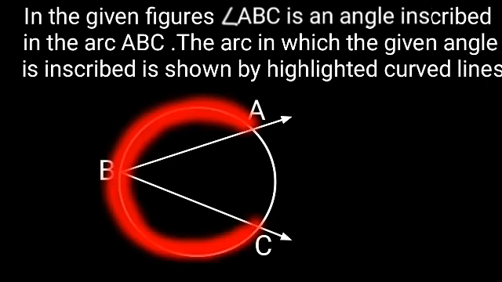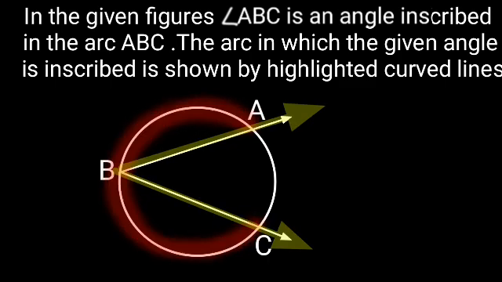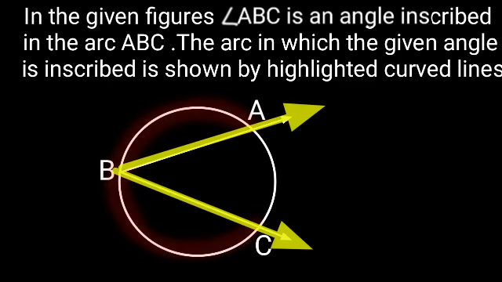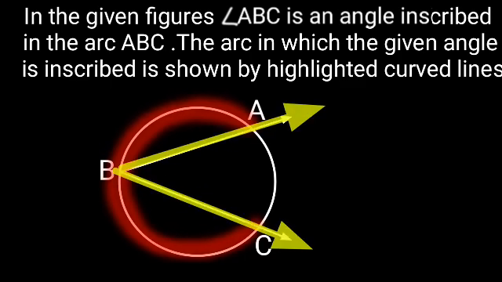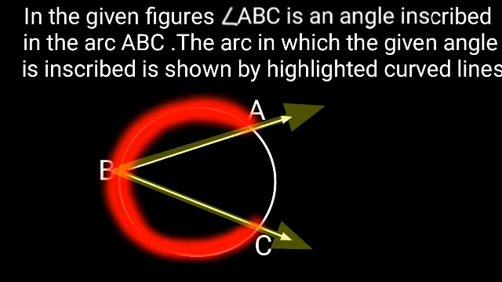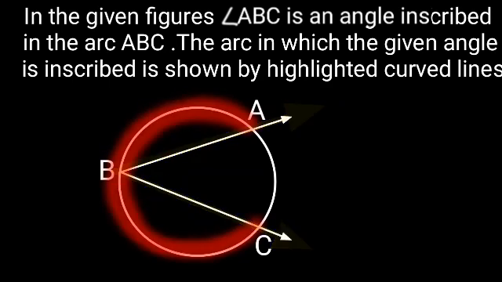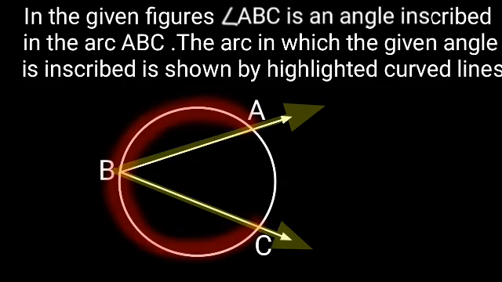In the given figure, angle ABC is an angle inscribed in the arc ABC. The arc in which the given angle is inscribed is shown by the highlighted curve line. In this figure, the vertex of angle ABC, that is B, lies on the curve ABC.